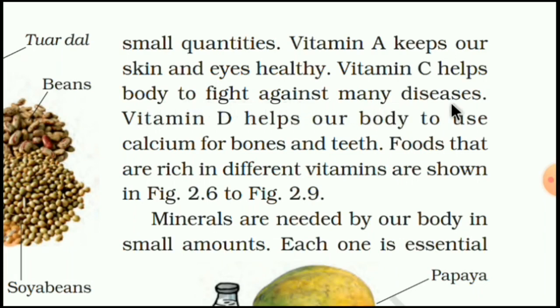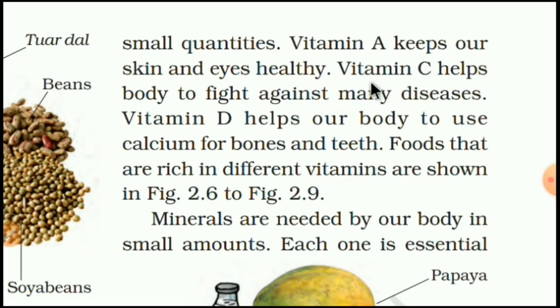That means what? Vitamin C increases our resistance power. That is why at this time people or doctors used to say, have mango lemon juice. Why? Because lemon provides us vitamin C, and that increases our resistance power.